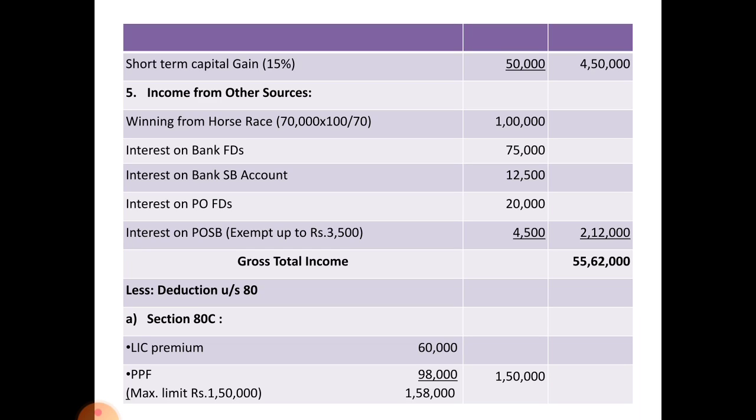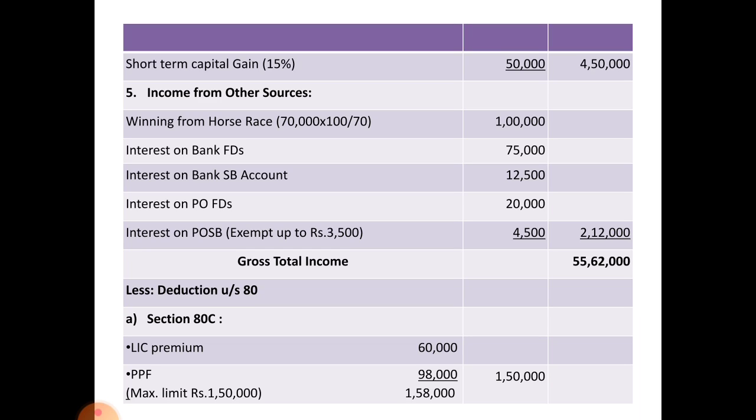And income from other sources, 5 items are there in total. First one, income from horse race, 70,000 net amount is given, but you have to write the gross amount, that is 70,000 into 100 by 70. Calculation I already explained, that amounts to rupees 1 lakh, that is including TDS.